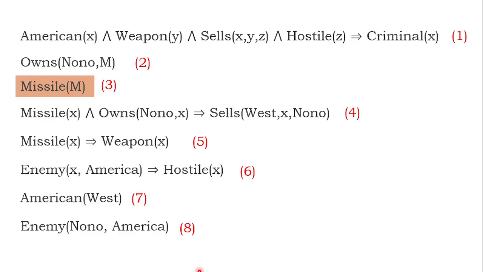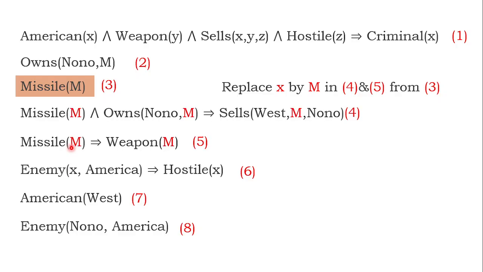M is a missile. Remember. So replace in equations 4 and 5. In equations 4 and 5, X is a missile, but very clear, M is a missile, because you should not get confused with many variables. I have to do unification; in the place of X if I put M, confusion. Because this X is nothing but your American, which is called West. This X is nothing but missile M. So let us not use that particular confusion. In equations 4 and 5, wherever X appears, you put M, because M is a missile.